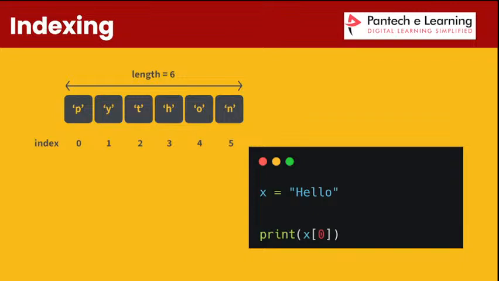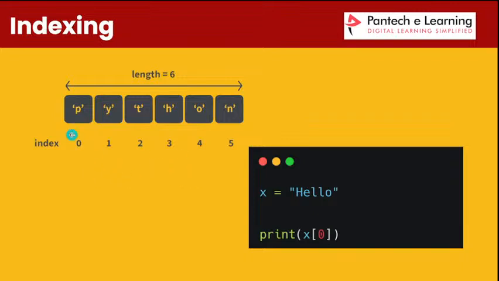In the same way, in our string each character has a particular number that is called the index number. We cannot assign it manually for each character. Automatically, based on our string's count, the numbers will be stored.